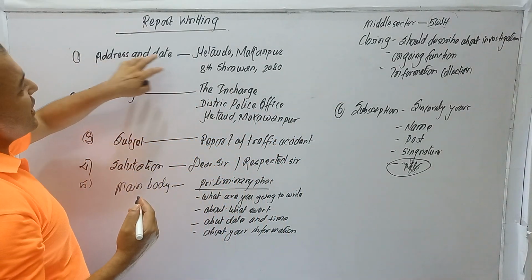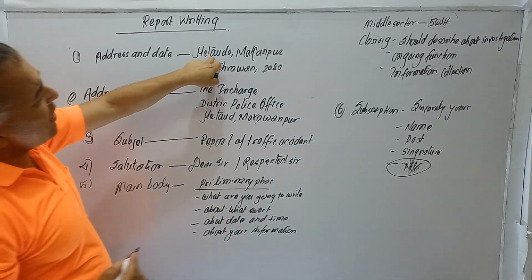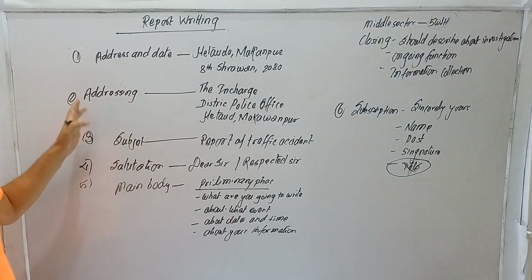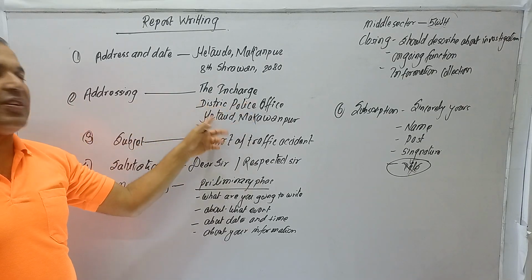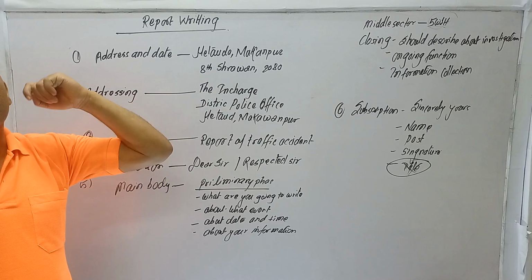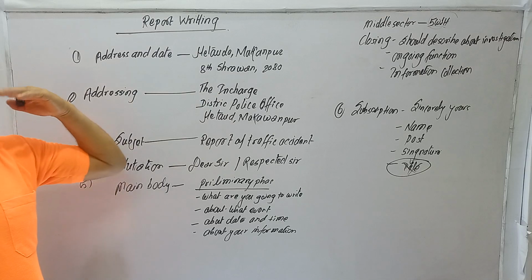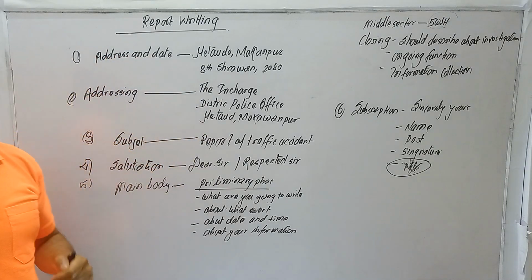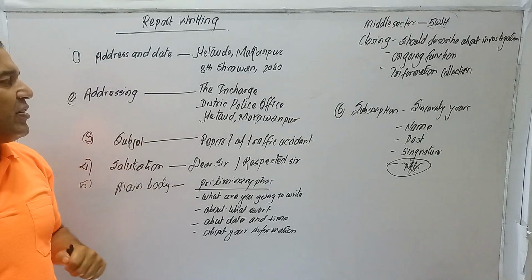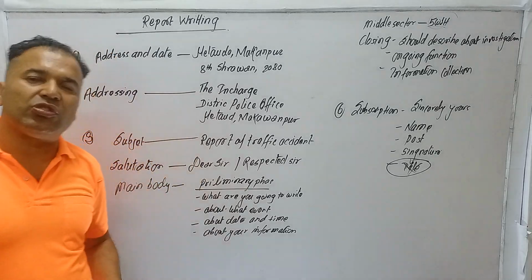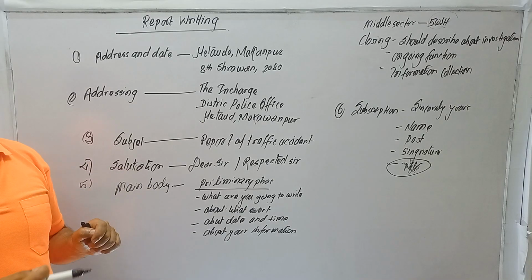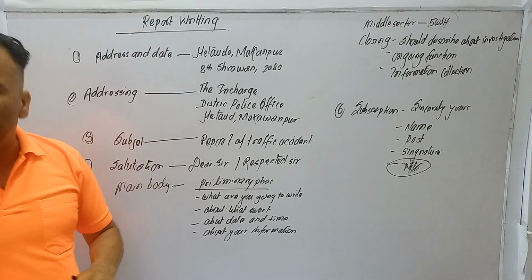First, number one, address and date. For example, Hetauda, 8th Shravan 2018, addressing the in charge of the district police office Hetauda, the in charge of the zonal office, the ministerial office, the home affairs office, the NGO, or any office concerned with this investigation and report writing.